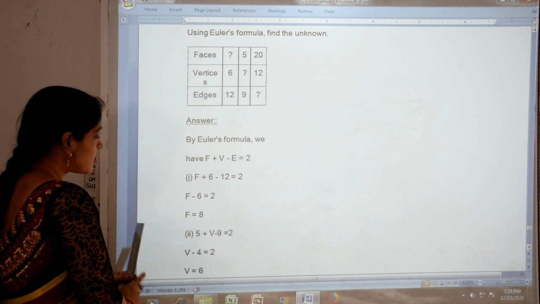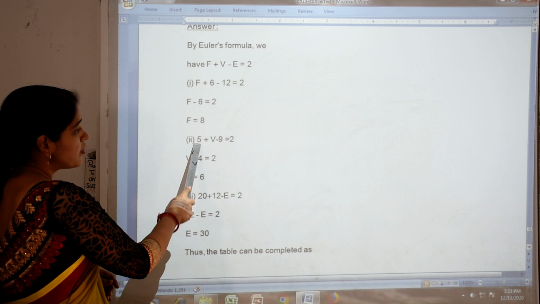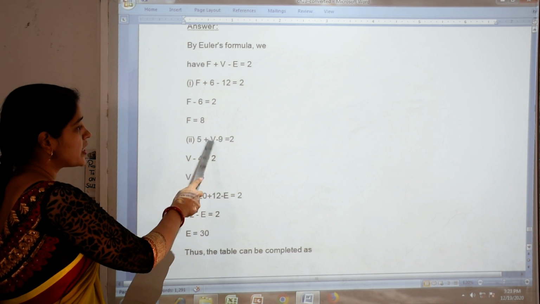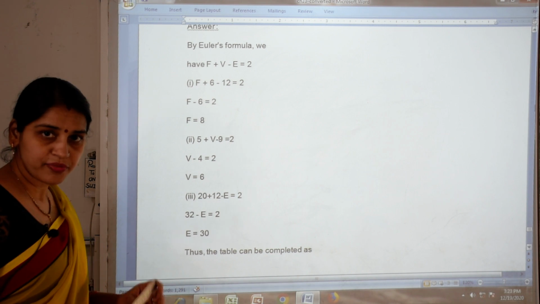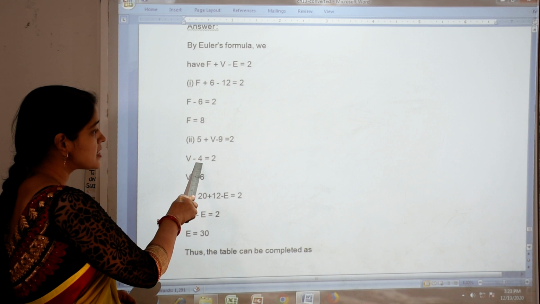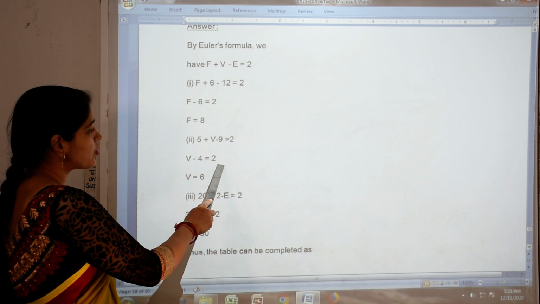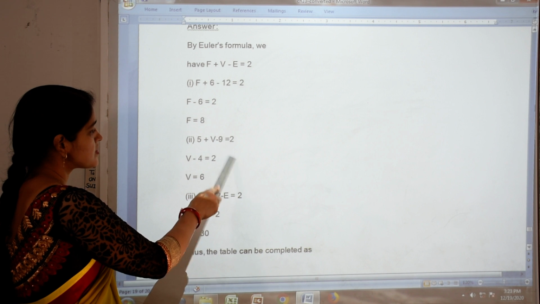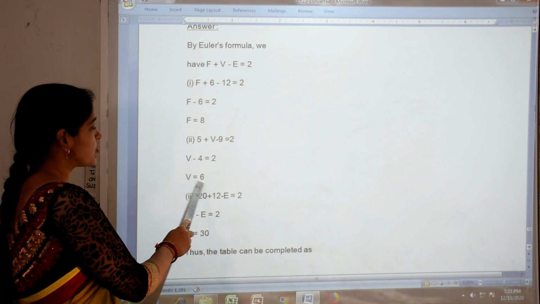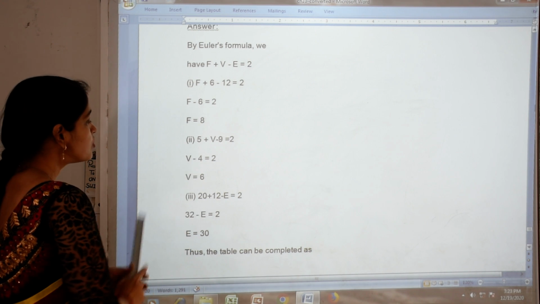Now in the second column we have to find vertices. Faces are 5 and edges are 9. Vertices is not given, so we write V as it is. So 5 minus 9 is minus 4, because 9 is greater. So V minus 4 equals 2. Minus 4 we transpose to the right hand side, so we get 2 plus 4, that is 6. So V equals 6. And now, the third one.